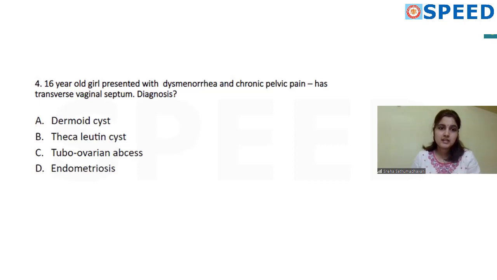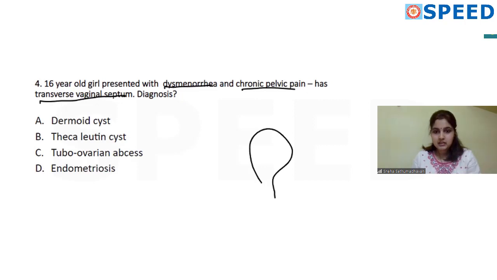The next question: a 16-year-old presented with dysmenorrhea and chronic pelvic pain and has a transverse vaginal septum. So the diagnosis. As already discussed in the previous slide, a transverse vaginal septum here, patient presents with dysmenorrhea and chronic pelvic pain.